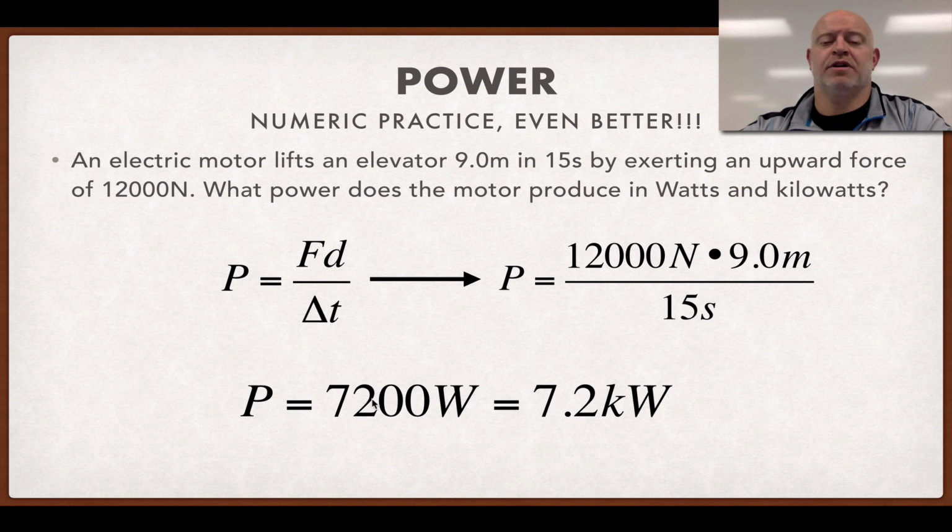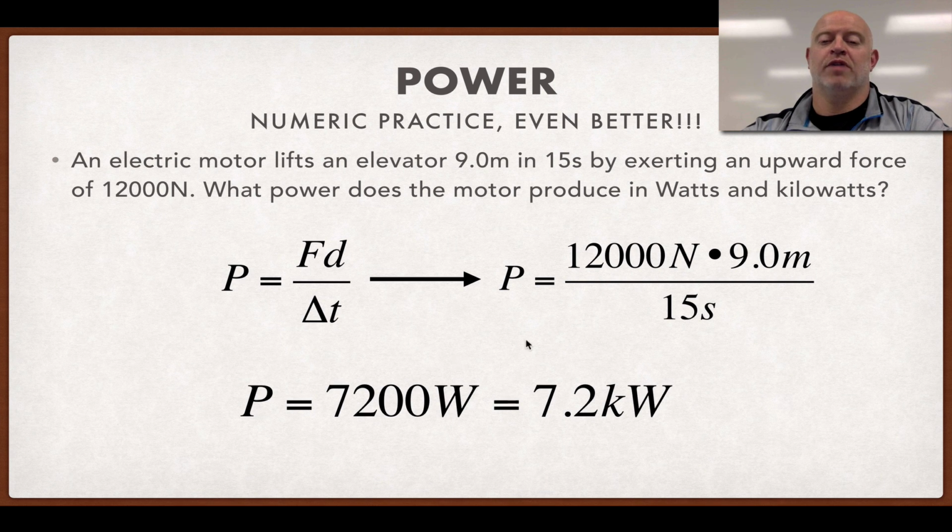A lot of times, because a watt is not a lot of energy, if you think about it, 1 watt is 1 joule per second, and joules are kind of small. So you'll see wattage reported in kilowatts, or thousands of watts. So we end up with 7.2 kilowatts of power needed to lift that. If you're going out to buy an electric motor, electric motors come in different ratings, so one thing you would look for is how much power you need that motor to have.